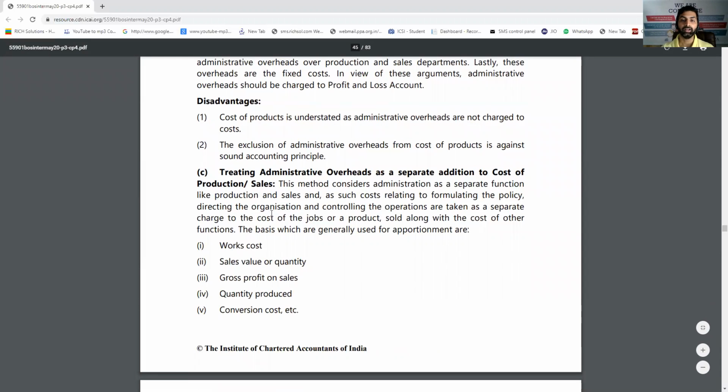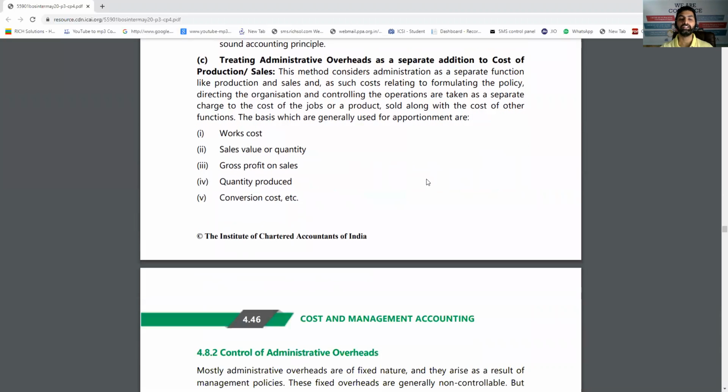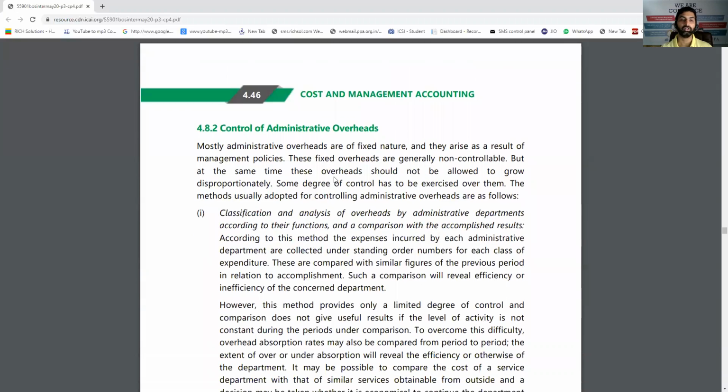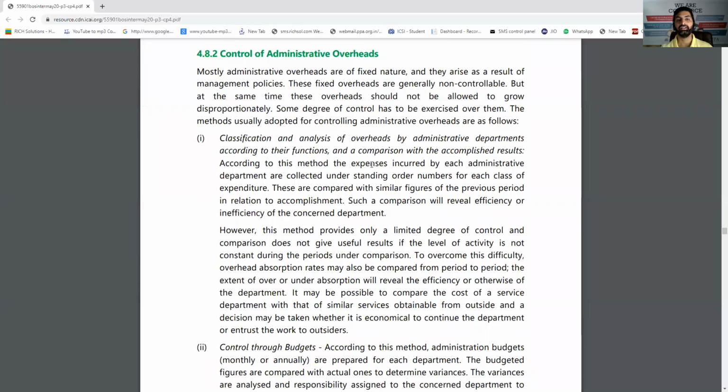And treating admin overhead as a separate addition to the cost of production or sale: if I calculate the total cost and then just add, or even find out the sales amount and then add a proportion of the admin overhead to it, it is also good. But again, there will be a challenge of how exactly to distribute the factory overhead among all the departments. That's why controlling and distributing these overheads is a challenge.